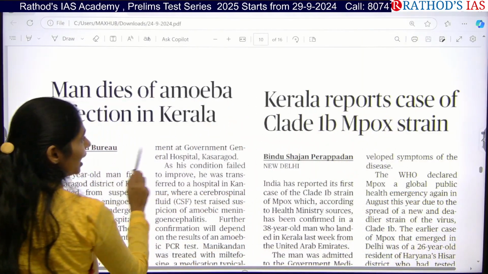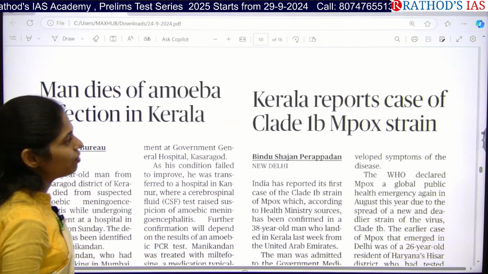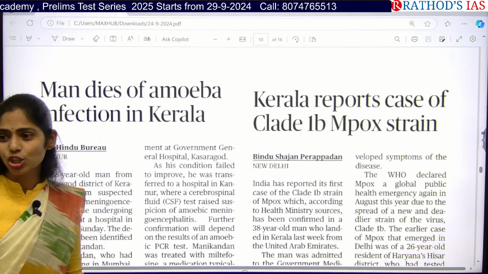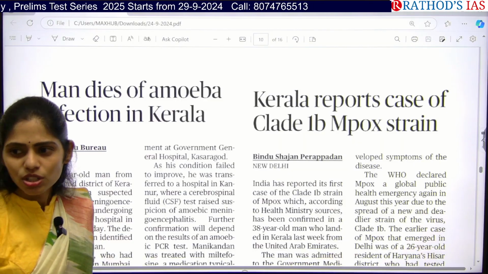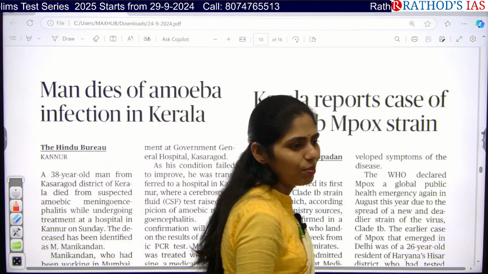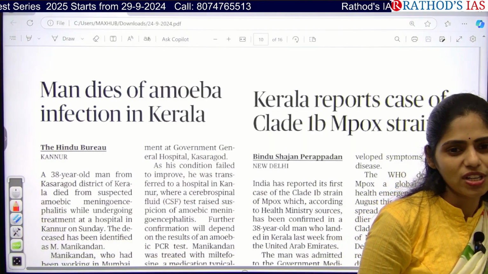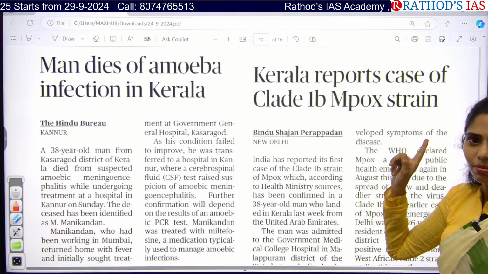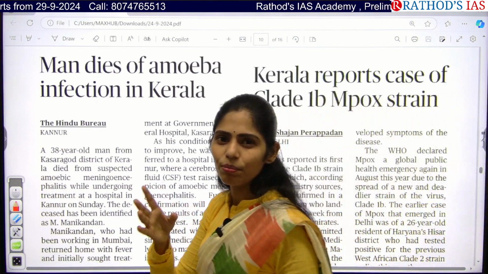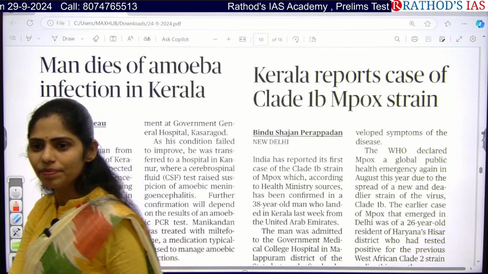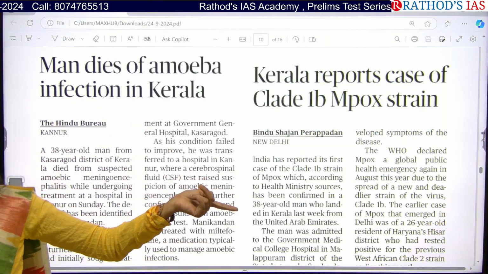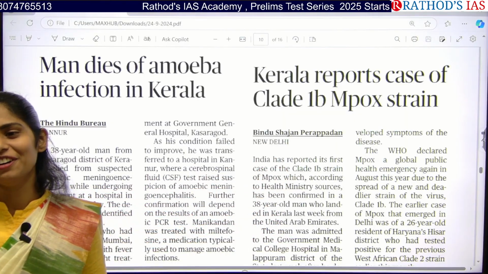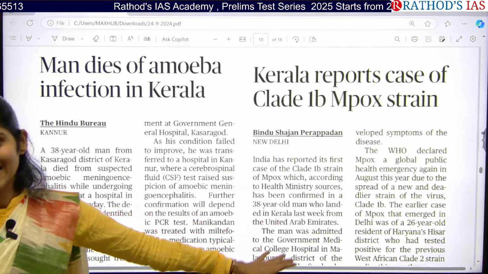And the next one: Kerala reported a case of the clade 1b mpox strain. Why did we discuss this topic recently, like genome sequencing? Yes or no? We studied that Kerala identified one mpox case and they went for genome sequencing. In this genome sequencing, they finally found that it is clade 1b. Which are the two types of mpox? Clade 1b and clade 2b. Clade 2b is spreading in Africa, and now in India we found this clade 1b. So we now need a different vaccine in India. Clear?